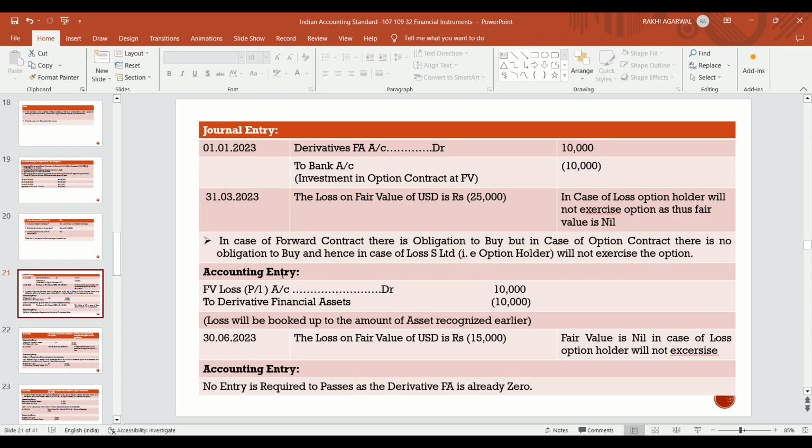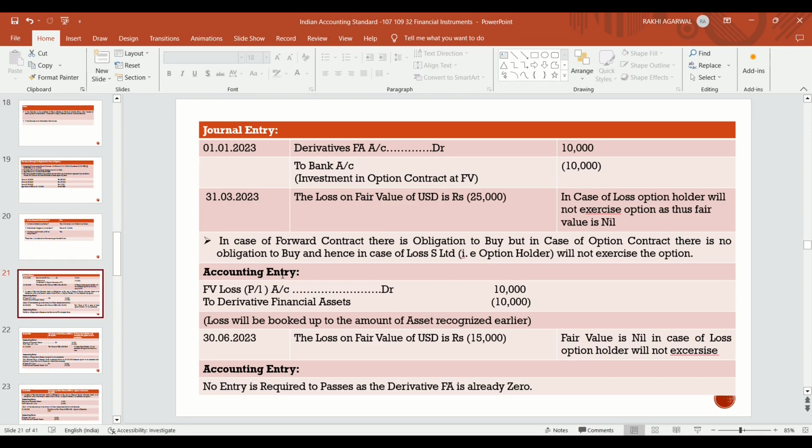Because it's a kind of investment in option contract, and the premium which is to be paid is treated as a fair value. So derivative financial asset account debit by 10,000 to bank account, because it's an investment in option contract. It's a token amount to be paid for investment in option contract. In case of favorable situation only, the option is exercised.